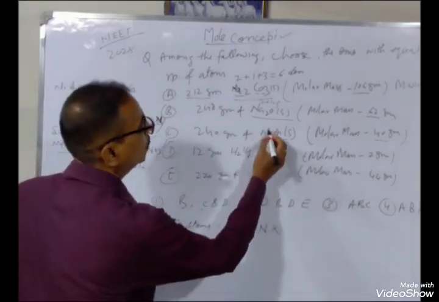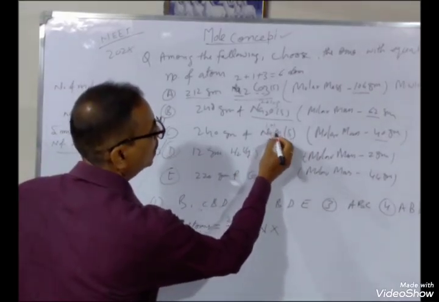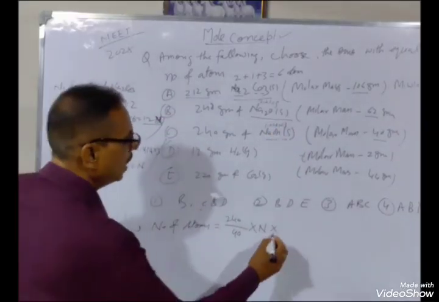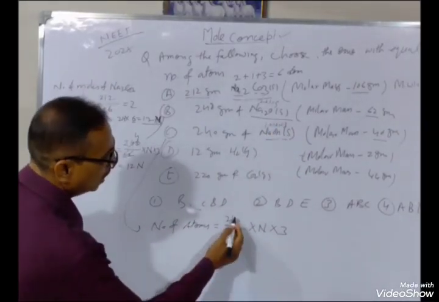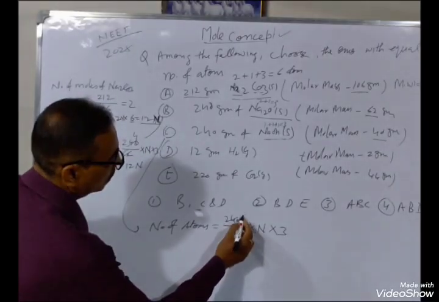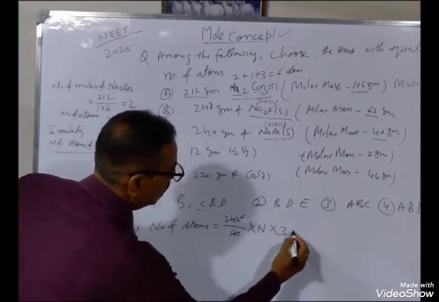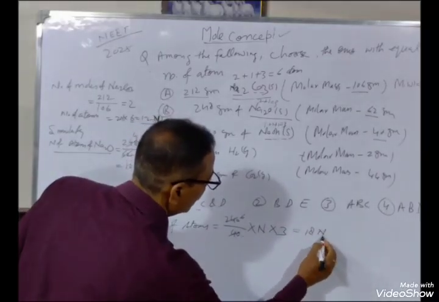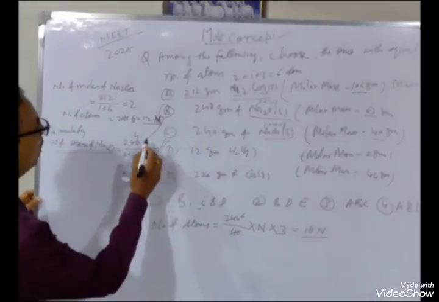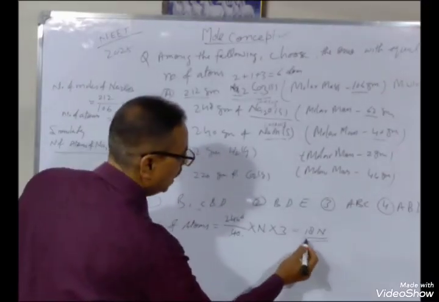So here 1 sodium, 1 oxygen, 1 hydrogen, that is 3. So multiplied by 3, 6 into 3, 18. This is 18N. Here the number of atoms is 18N. Here 12N, here 12N, here 18N.